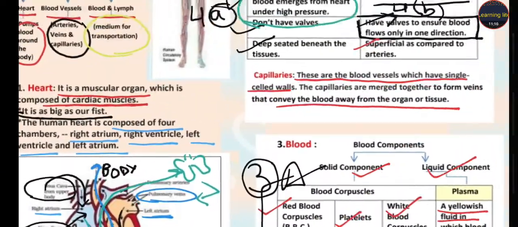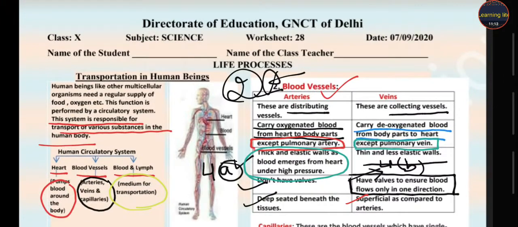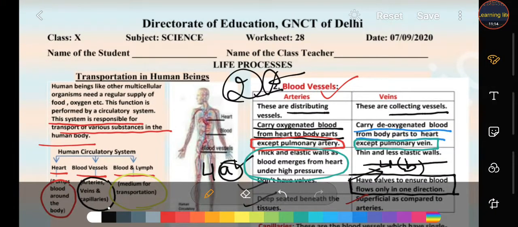I think this worksheet is clear to you. You can understand the function of arteries and veins, how transportation occurs in human beings, and the diagram of the heart. And please students, visit the link given in the description so that you can learn an easy diagram of the heart without any confusion and fear.